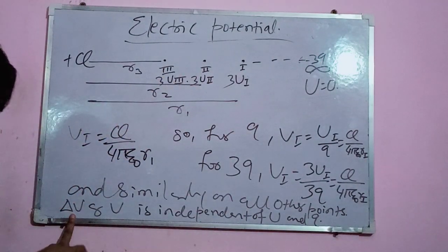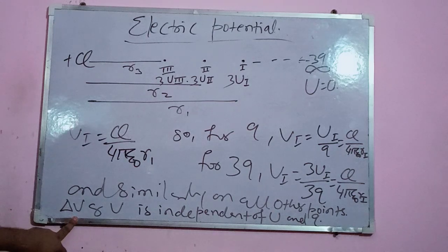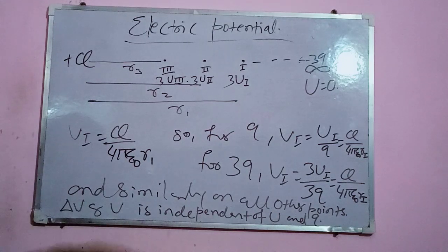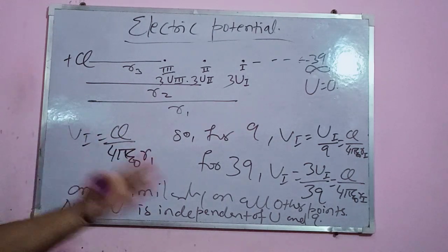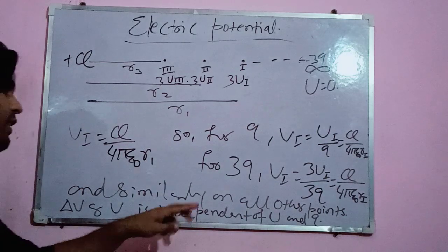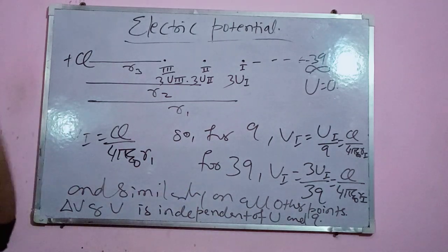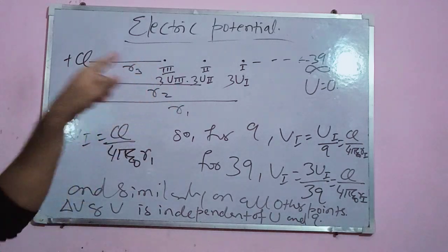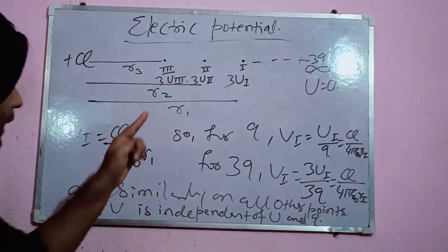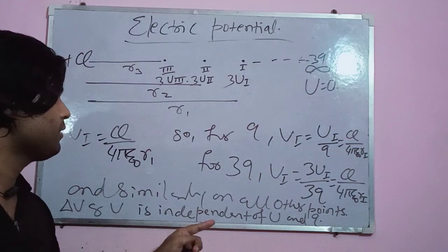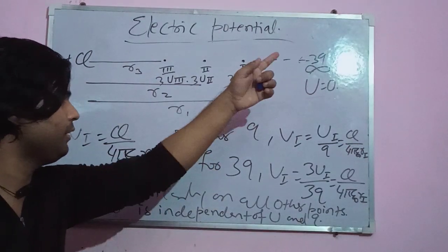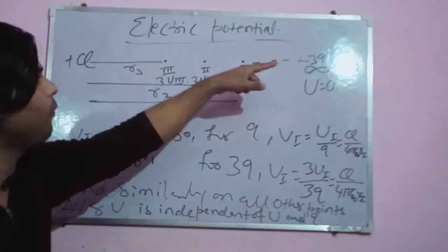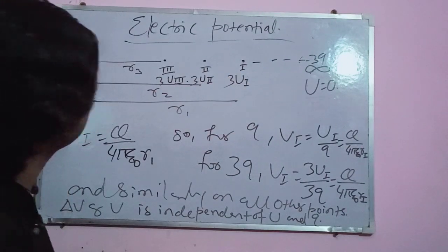So the electric potential, when we have U equals 0 at infinity, is independent of the potential energy required at that point and the magnitude of the charge passing through that point, but it is the ratio, and it's always independent of these two values. It's constant if the situation is not changing.